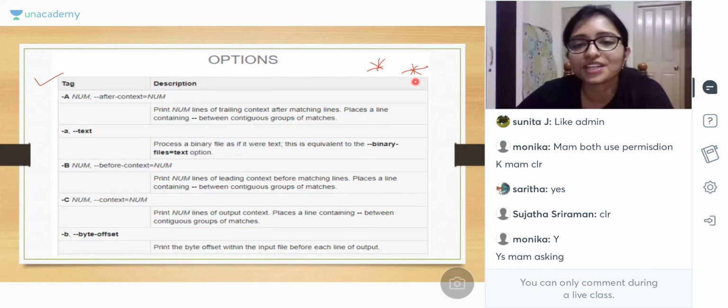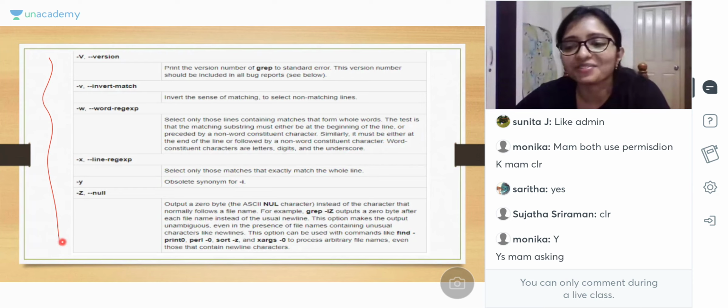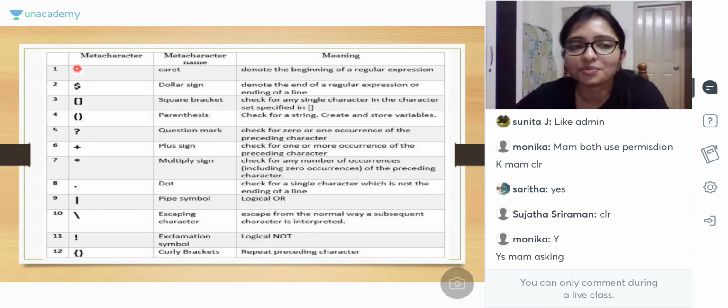Now see here, there are so many options. Please don't be confused with the options. Just go through the options once. These are the options of the grep command. Now just remember, according to me, I think it is enough if you remember these regular expressions, and they will be helpful to everyone. The caret denotes the beginning of the regular expression. Dollar is the ending of the regular expression.